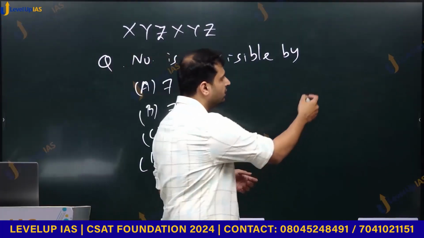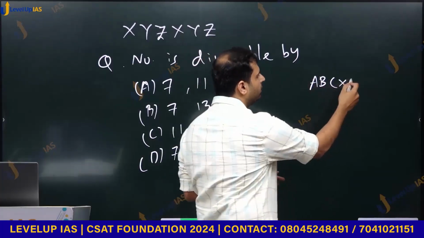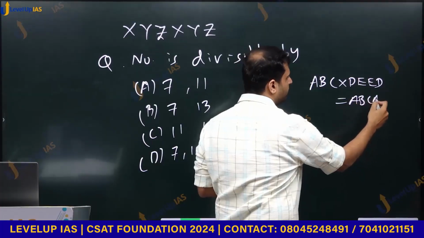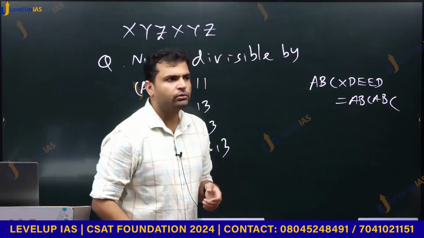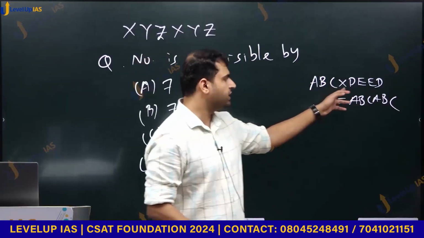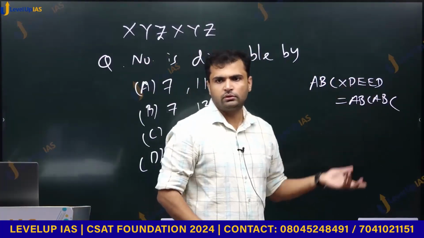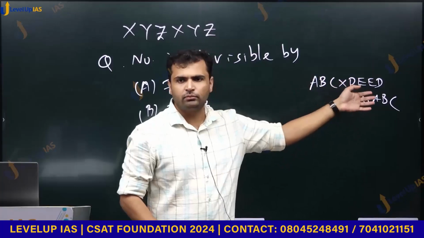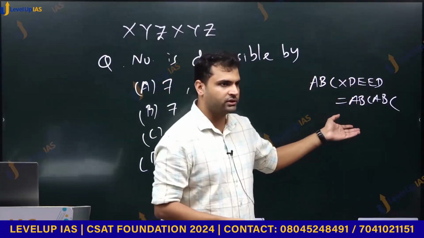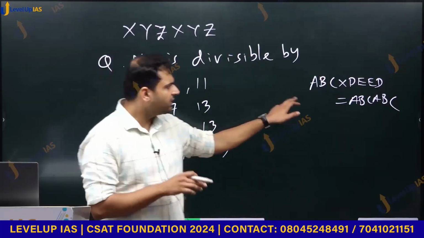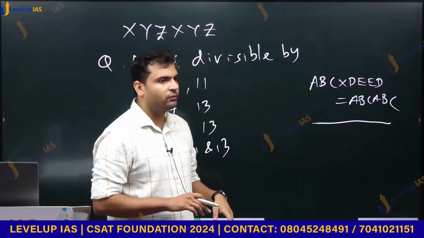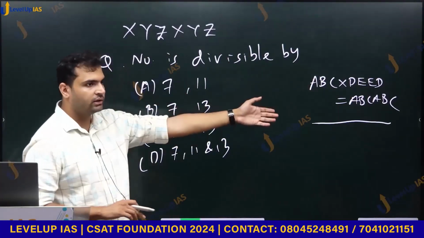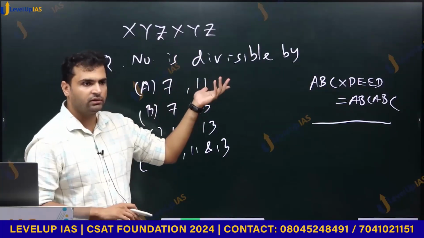Their question was, we have something like this, ABC into DEED is equal to ABC. So we have to tell the examiner what is D and E. That was the question, and options were given. In this question you could simply put any ABC and put D and E from options and solve the question. But in case you solve the PYQ, you could have done this within seconds. It is the same number, ABC here, XYZ here, there is no difference.